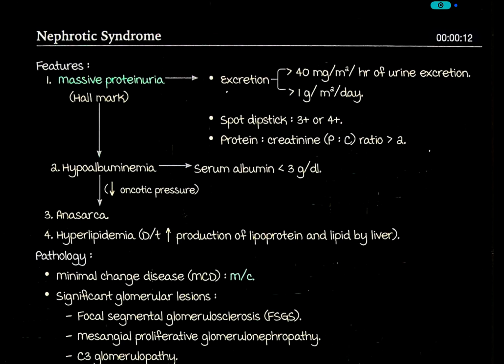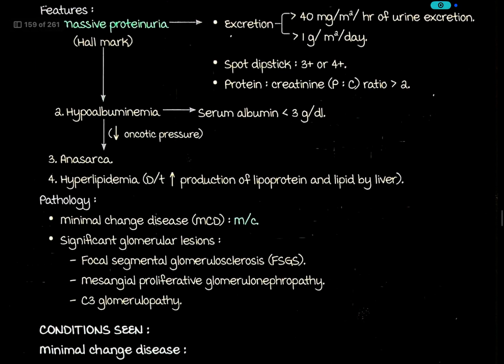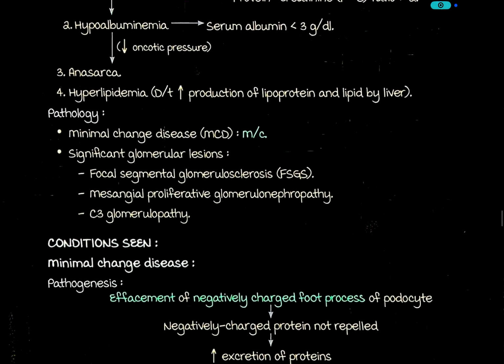Spot dipstick will be 3 plus or 4 plus. Protein creatinine (PC) ratio more than 2. Hypoalbuminemia: serum albumin less than 3 gram per deciliter.